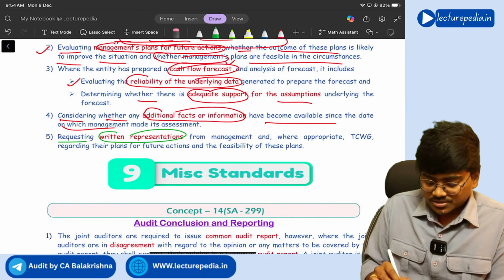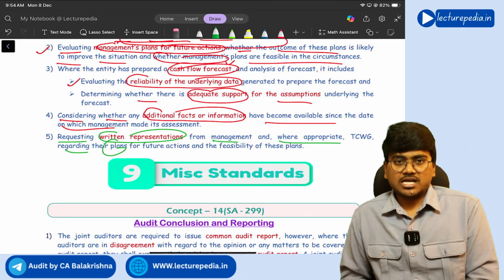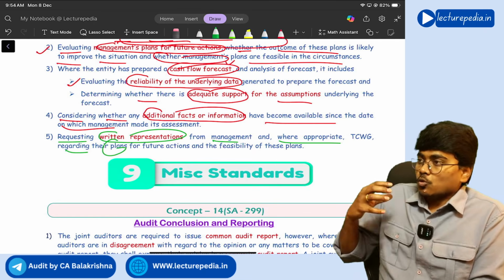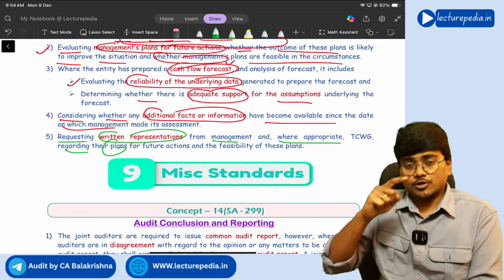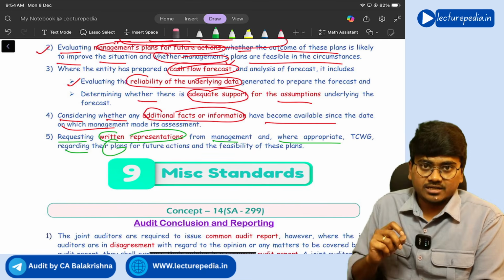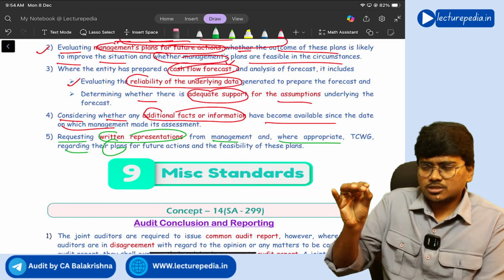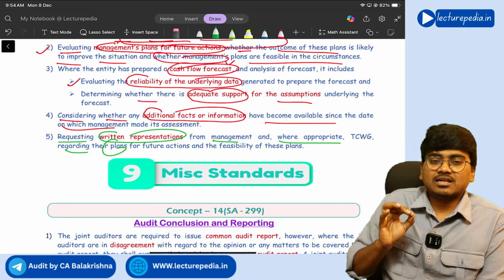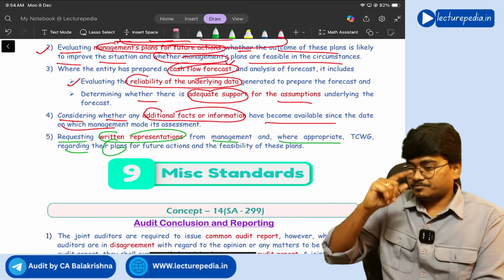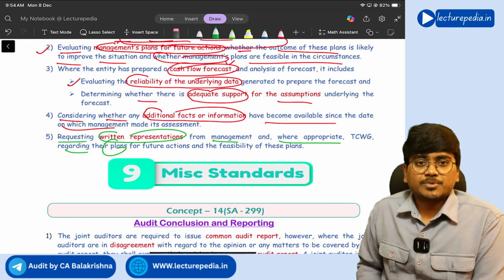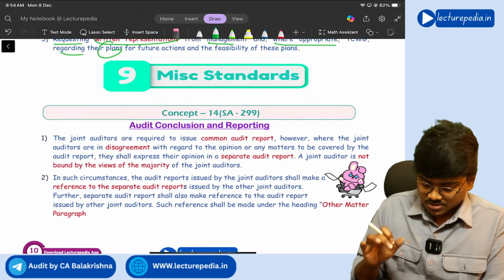Next, request written representation from management, and where appropriate those charged with governance, regarding their plans for future action. Now management told that we will take this particular future action, we are having this plan to overcome that uncertainty, right? Now the auditor needs to ask management, okay management, you are saying you are having plans, give me in writing, give me a written representation that you will be able to implement these particular plans in the future. Understanding? Yes.